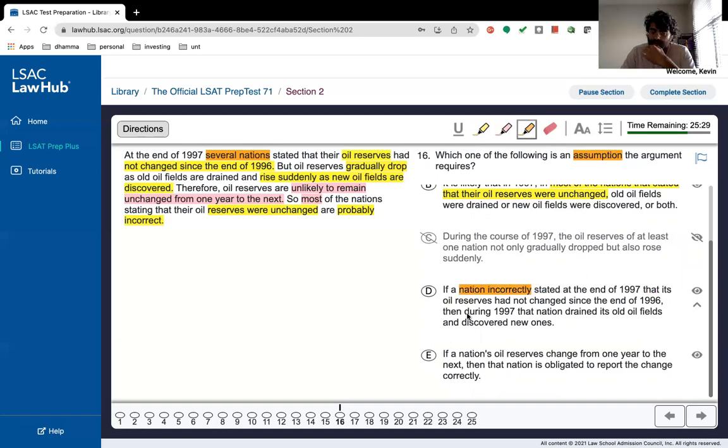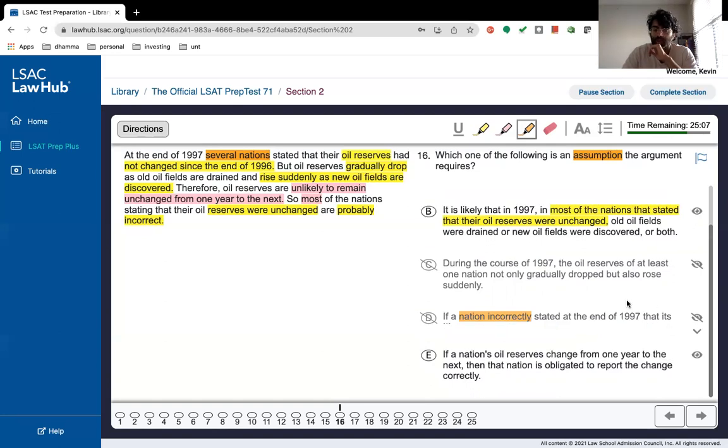But it says that the nation drained its oil fields and discovered new ones. It could still drain 10 of its old oil fields and discover 10 new ones, and it still puts us back in equilibrium, which is not what we're looking for, right?